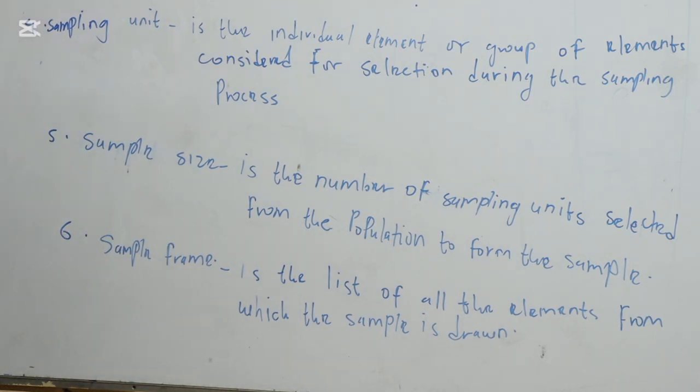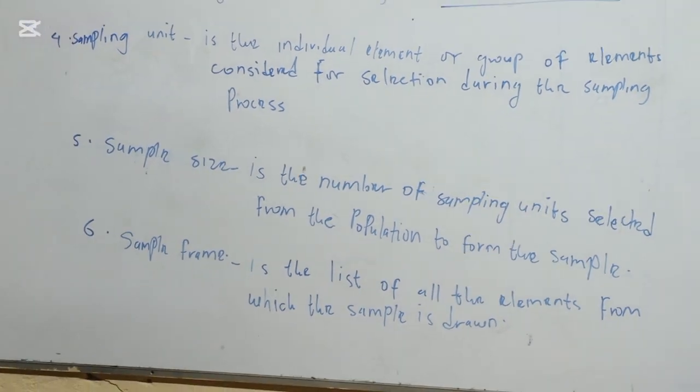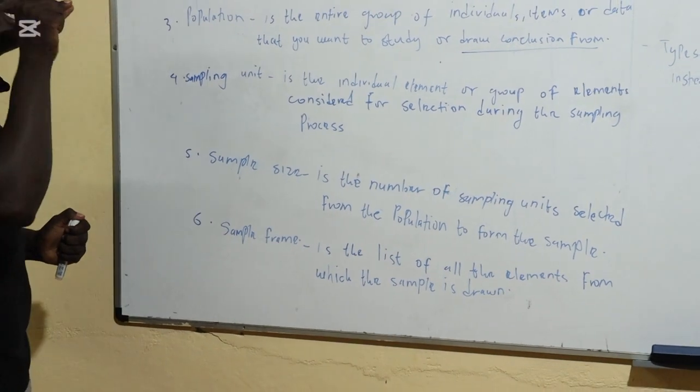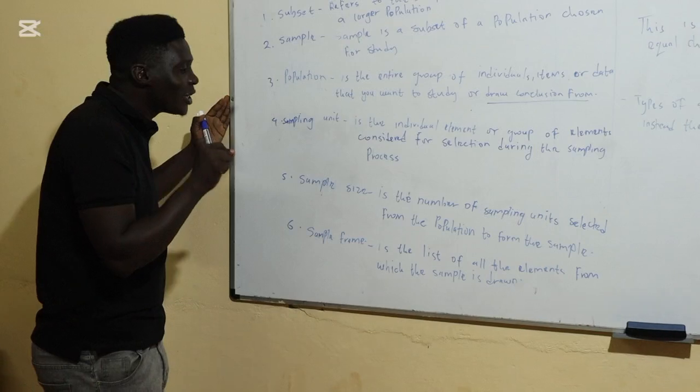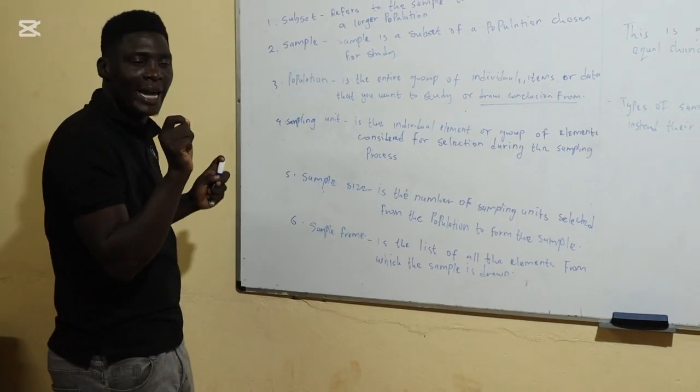The registry is where we get all the list, the database where the entire population of the CIT or TTNP student numbers is. So that list contains the number of what? The elements. Now an element is an individual specimen for study. For example, we might have the entire student body, but the element is an individual specific student by name. The student so and so, student X, that will be the element.